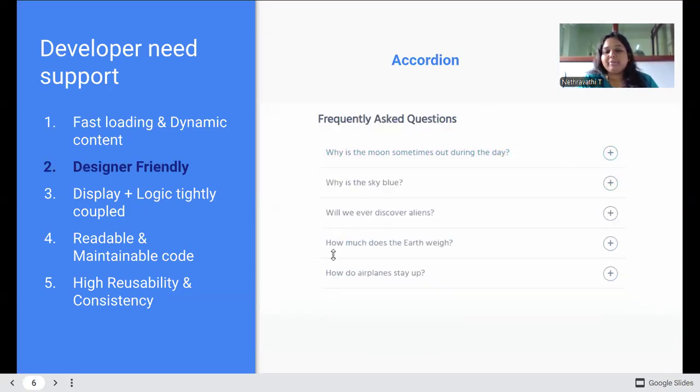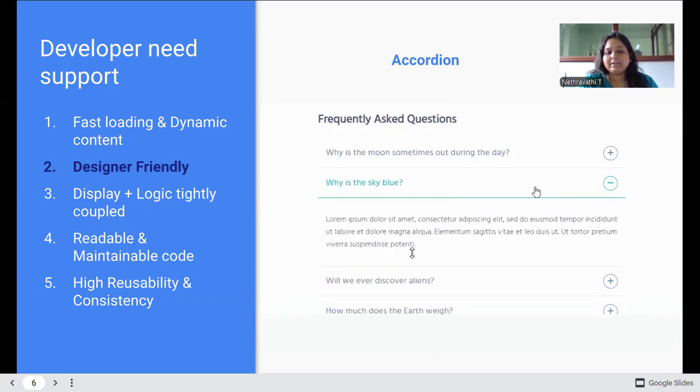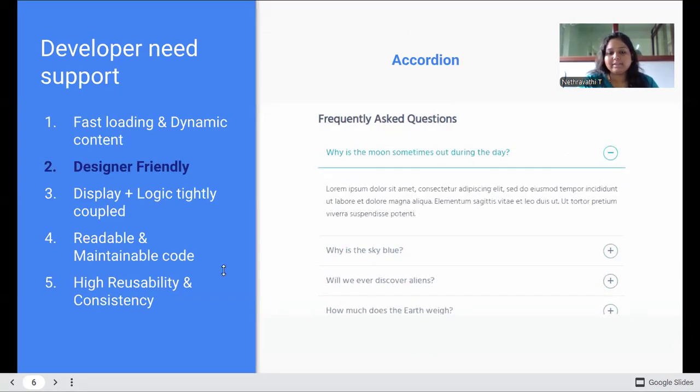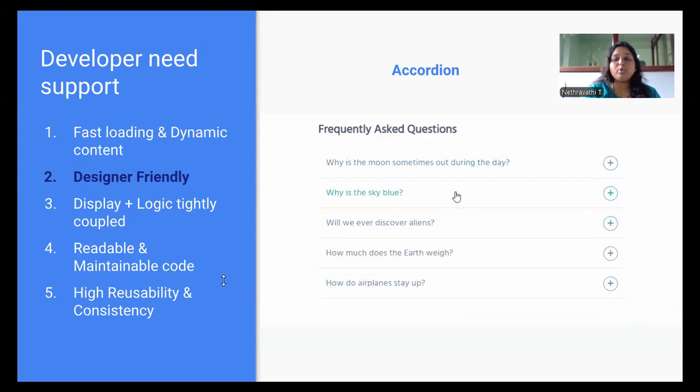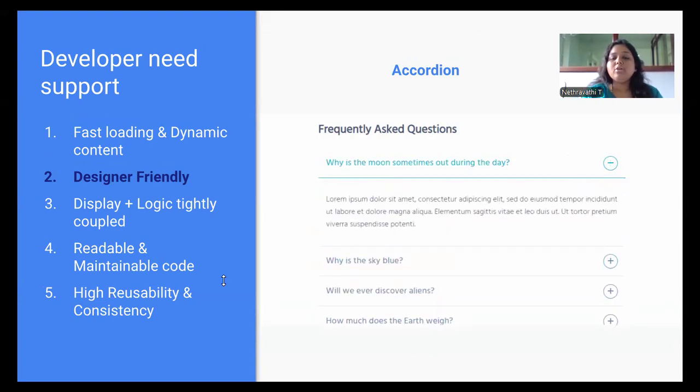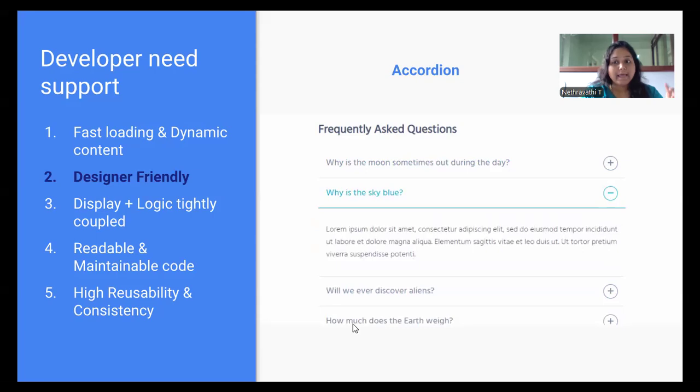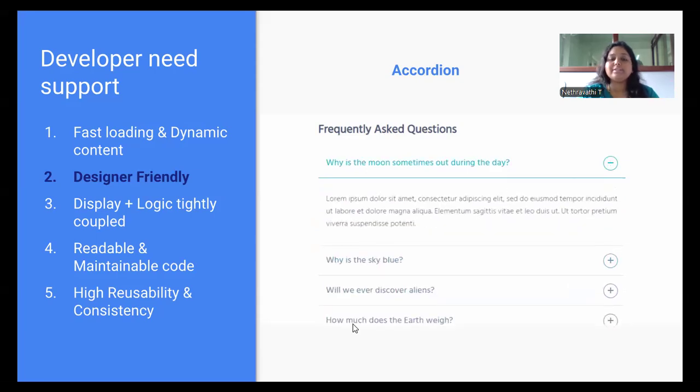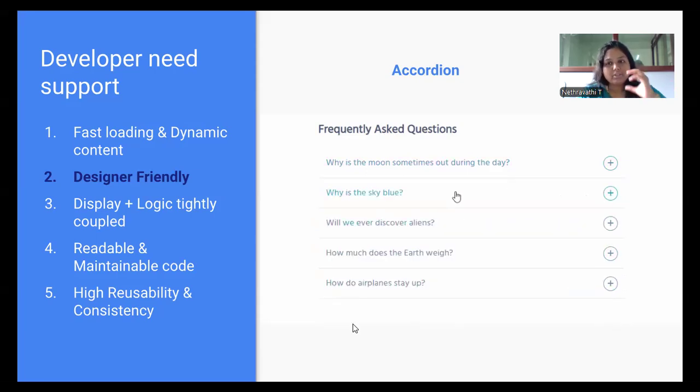See, for example, whatever you can see on the screen, this kind of UI. To make this UI, just think how much time you need if you want to do everything from scratch. But in React, it doesn't happen like that. This component will be ready. So you just need to use that component. This is called an accordion. So this kind of accordion templates will be ready. You just need to use it.